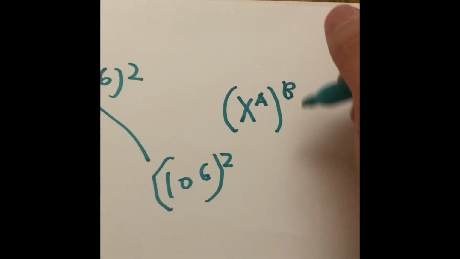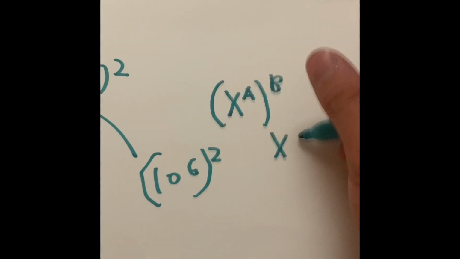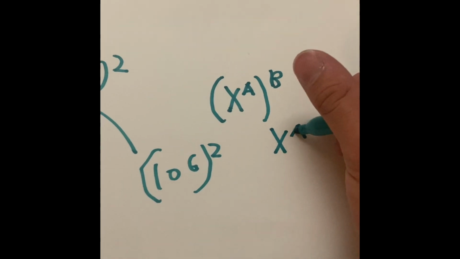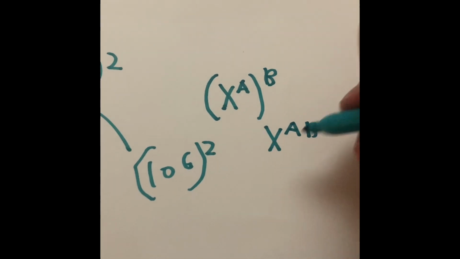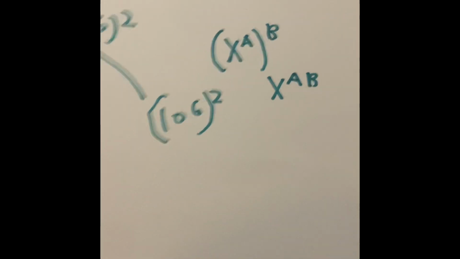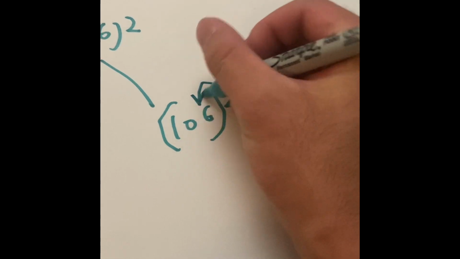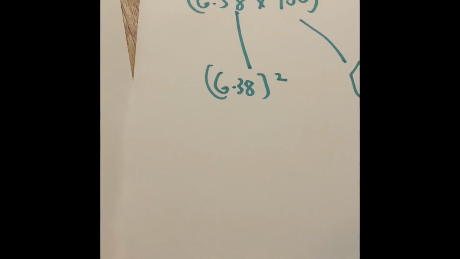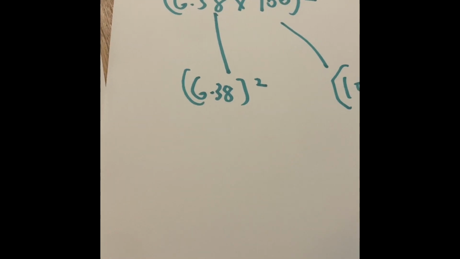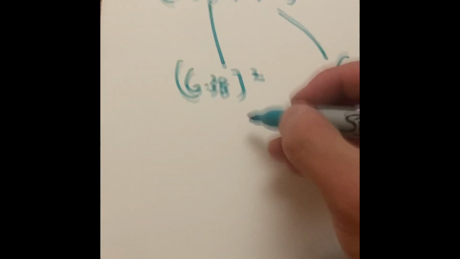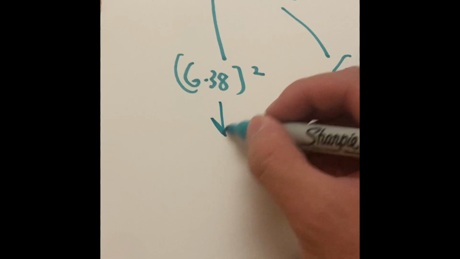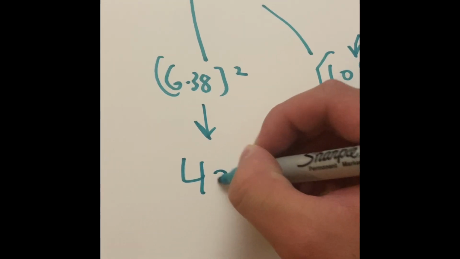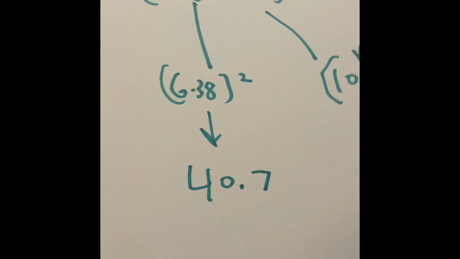So that simplifies to x to the ab. So what you do is multiply the exponents. So 2 times 6 is going to be 10 to the 12th power. And yes, you're going to have to do that with a calculator, which I kind of lied about. But if you do that with a calculator, you get 40.7.